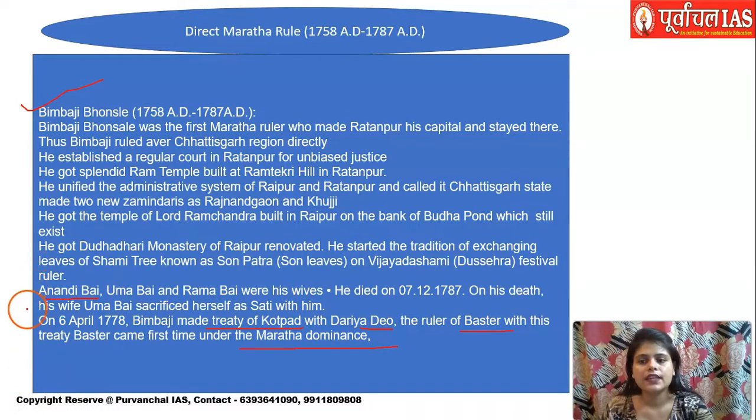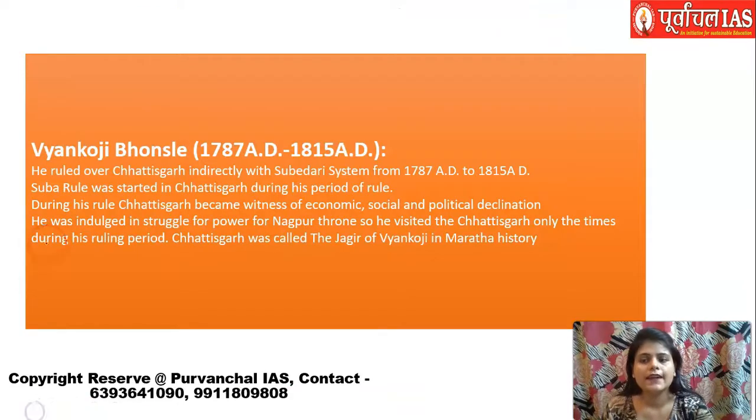And then after his death, Anandibai started ruling. But then what happened? When Anandibai started ruling, there was another ruler that came, that was Vyonkoji Bhosle. He started ruling, but basically he was more involved in the power struggle of the Nagpur throne, because obviously they were in Maharashtra and there were a lot of power struggles going on at that time. So his focus was more on that power struggle, and he wasn't able to concentrate more on Chhattisgarh.